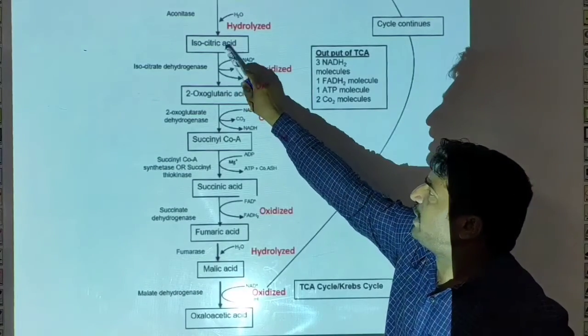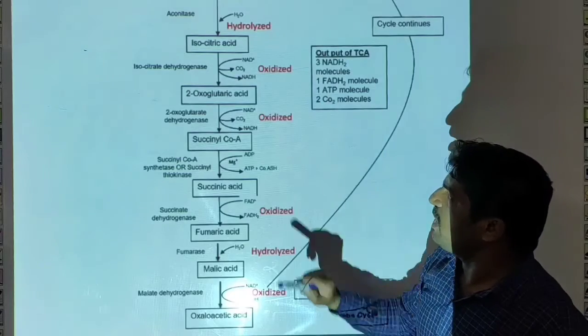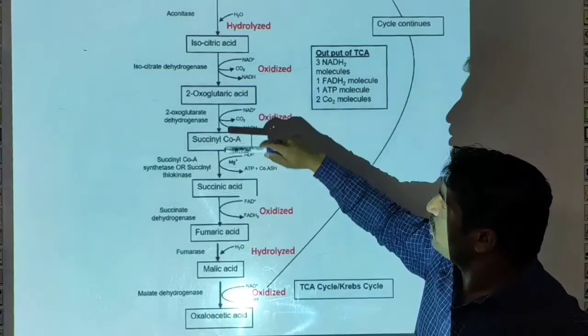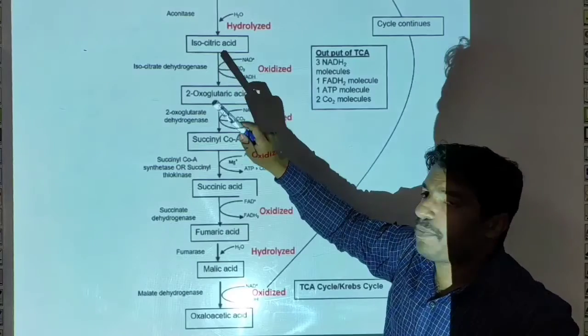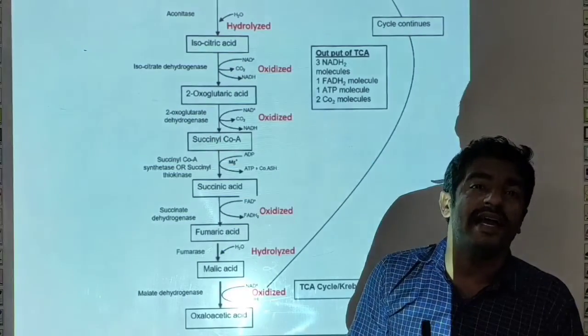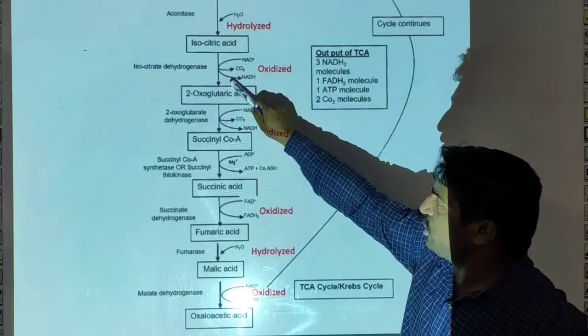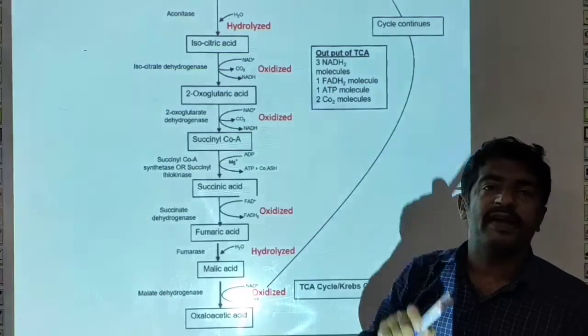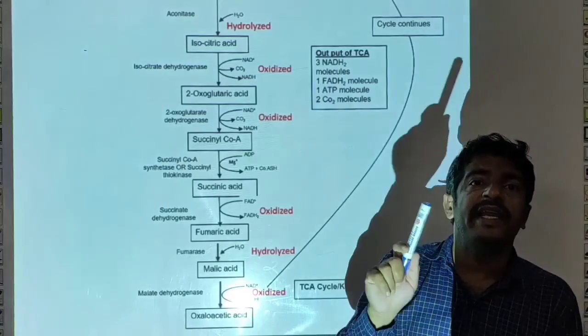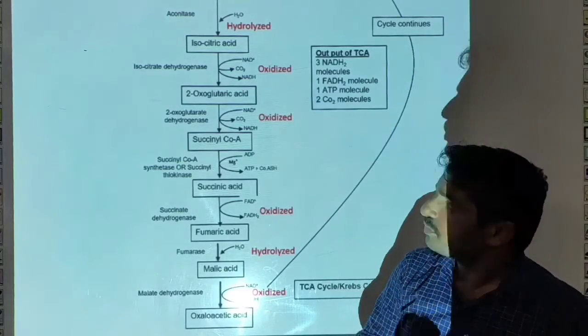This isocitric acid is oxidized to form 2-oxoglutaric acid in the presence of enzyme isocitrate dehydrogenase. In this reaction, 1 molecule of carbon dioxide is released and 1 molecule of NADH2 is formed.